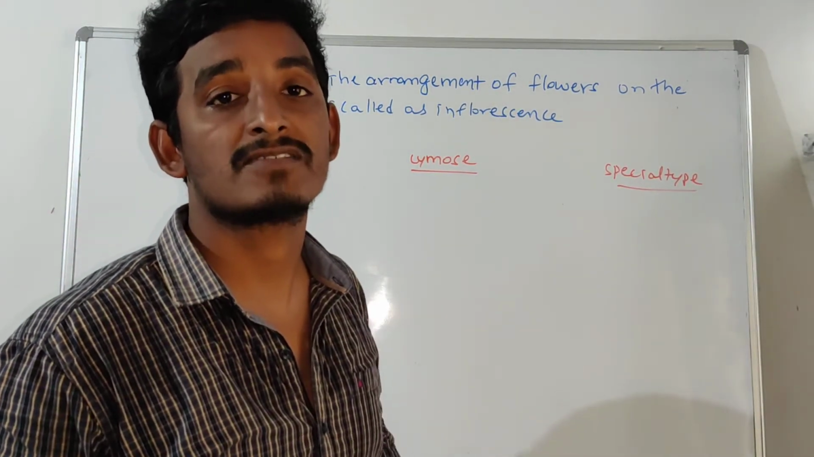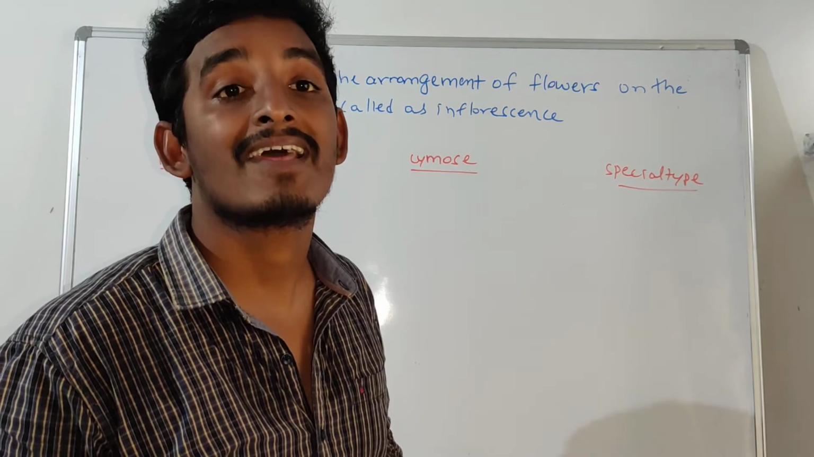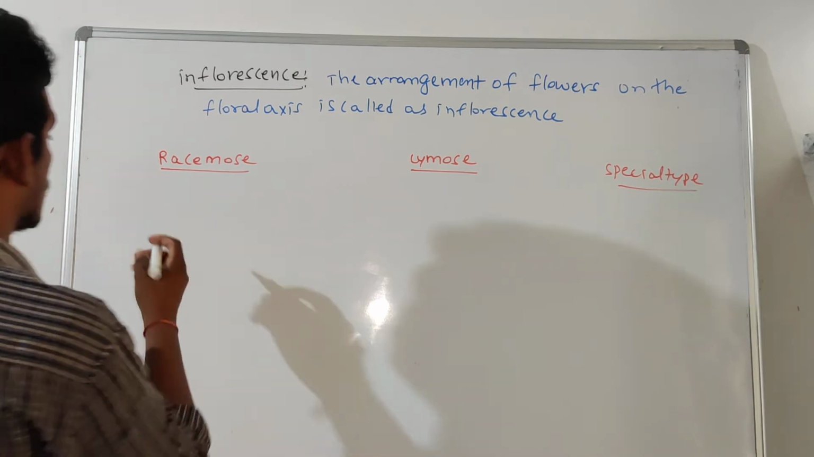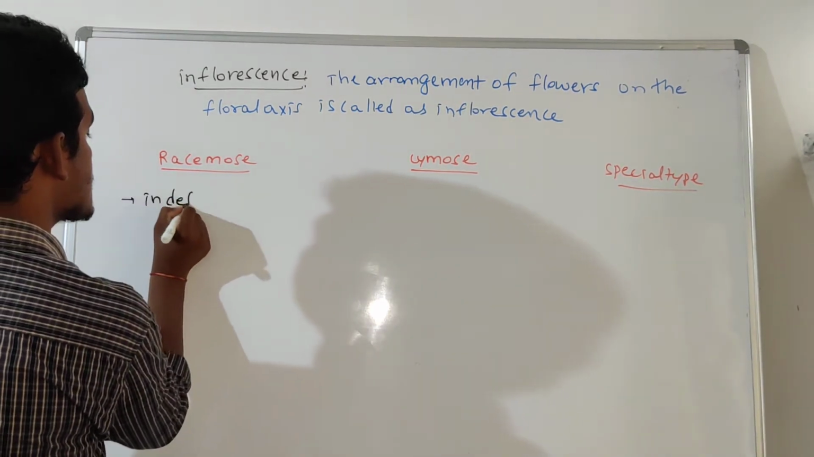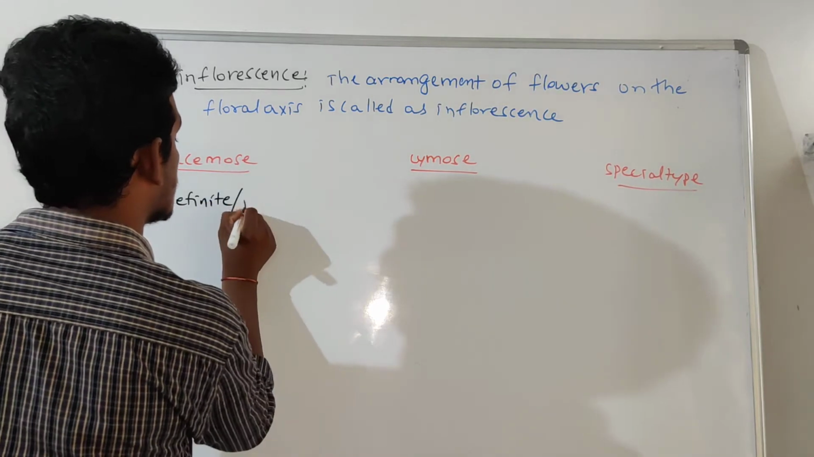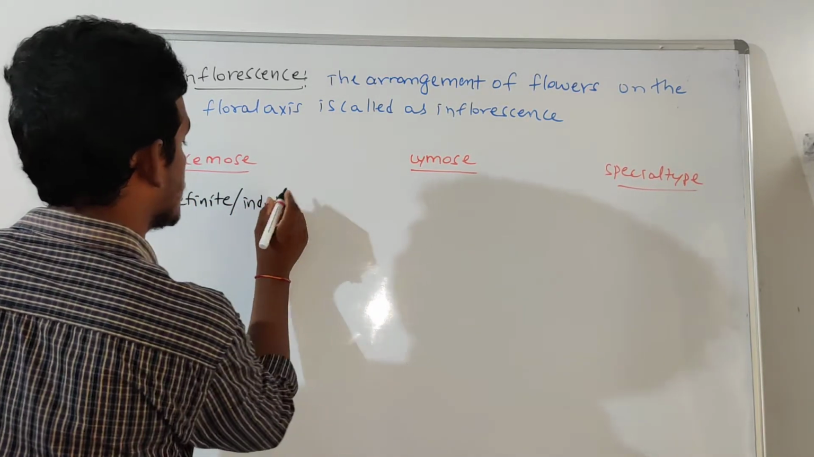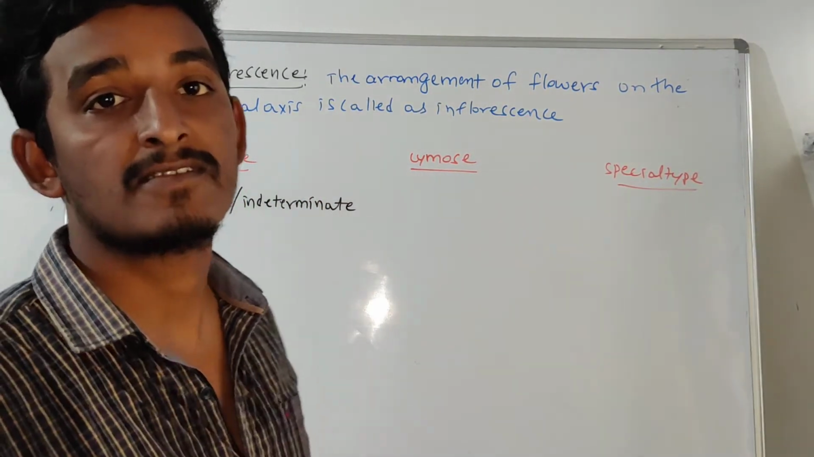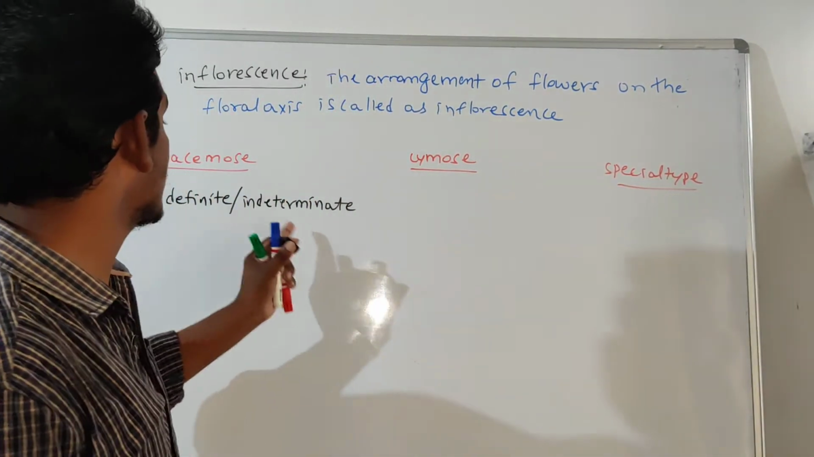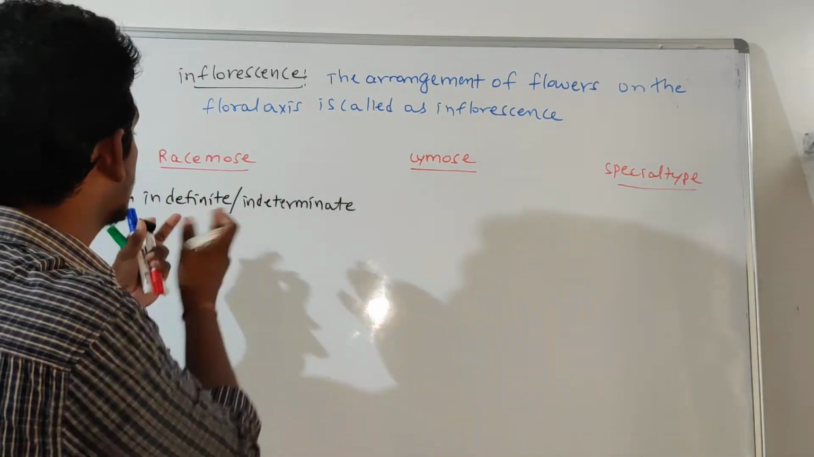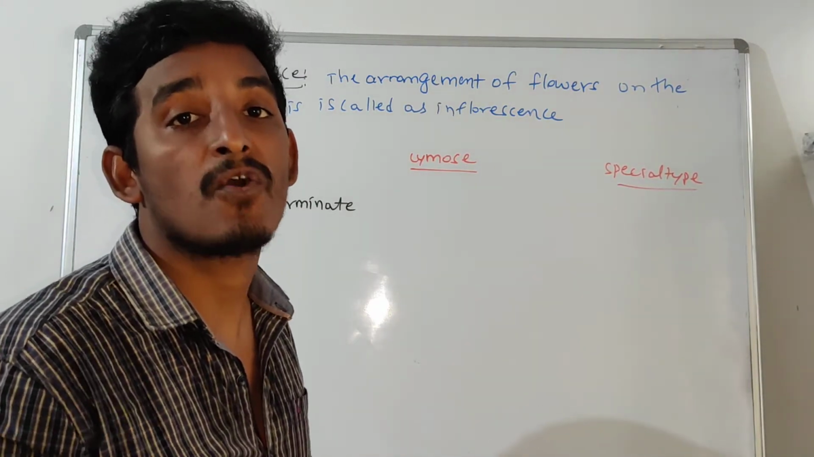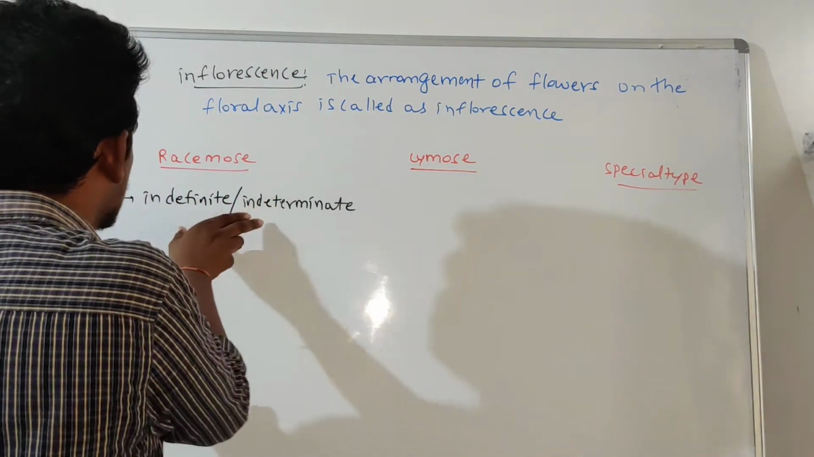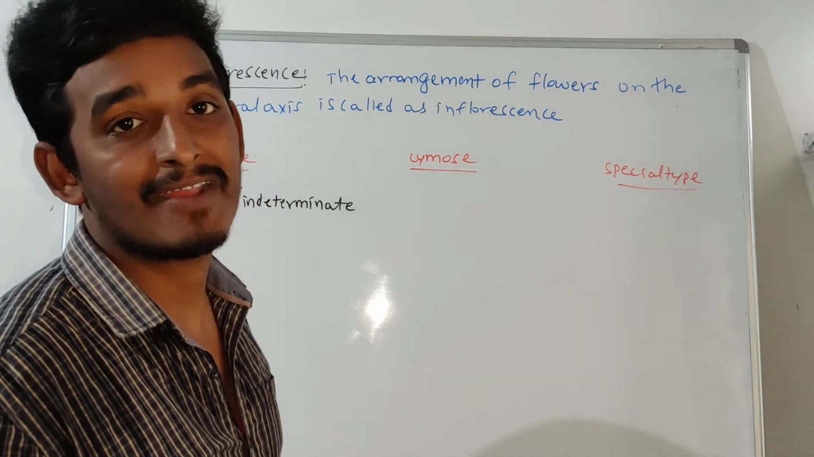Racemose inflorescence is also called indefinite or indeterminate inflorescence. Why is it called indefinite or indeterminate inflorescence? In this type of inflorescence, the peduncle grows continuously. It never terminates with a flower. That's why it is called an indefinite or indeterminate inflorescence.